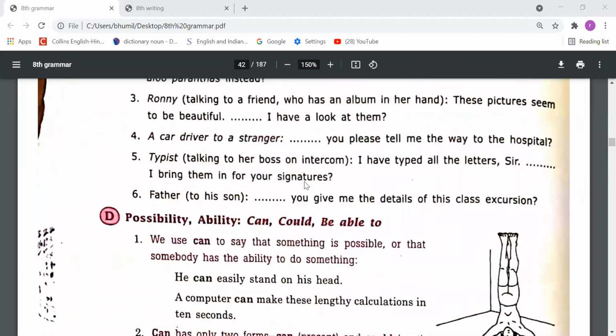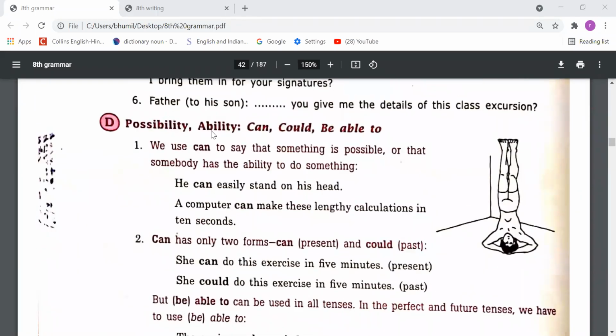Then we studied about possibility and ability. Dear students, when we have to express the ability, means shamta, takat, ability can be physical ability, mental ability, or financial ability. Whenever you have to express the ability, you should use can, could, or be able to. If you talk about the present ability, मैं बहुत तेज दौड़ सकता हूँ, it means I'm talking about my present ability. So you should use can.